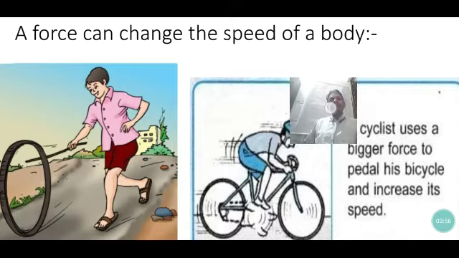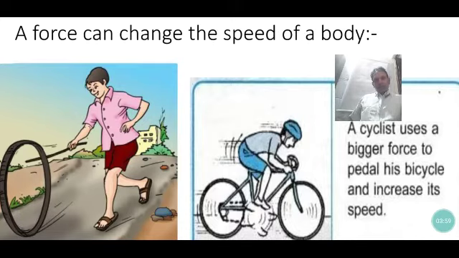Here, a boy is rolling a tire. If he repeatedly applies a force, the speed of the tire increases. It happens due to the applied force. The force is applied on the pedal, and consequently the bicycle moves with greater speed. And here, the force applied by the stick on the tire makes the tire move at greater speed. That shows the force can change the speed of a body.